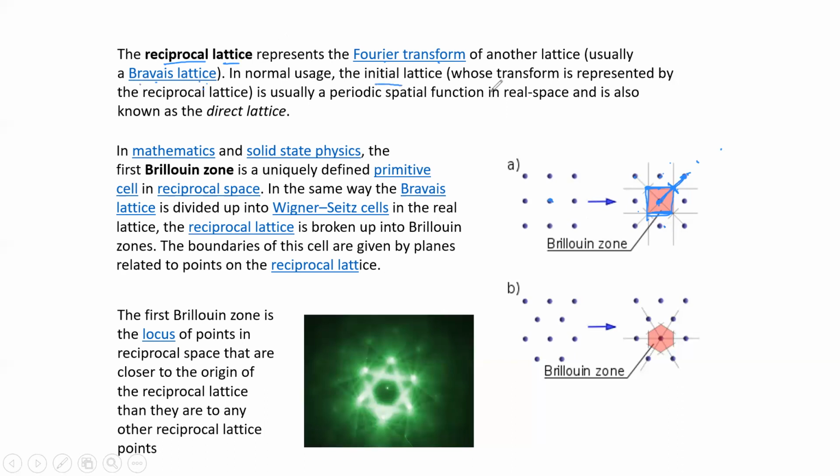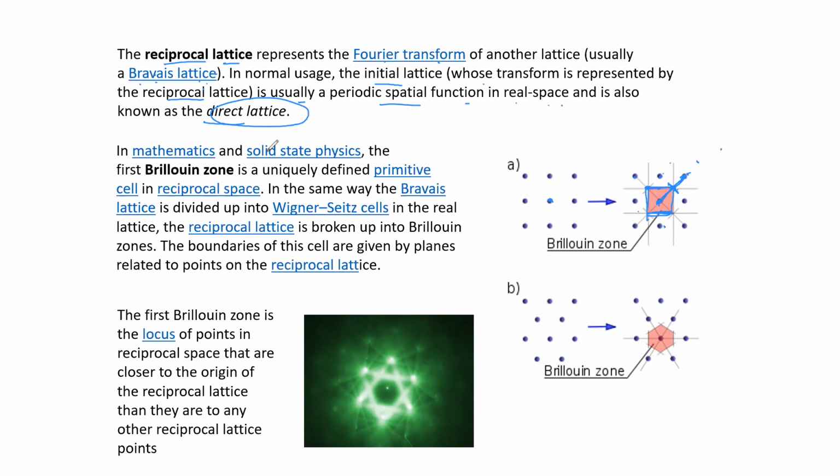So in normal use, the initial lattice whose transform is represented by the reciprocal lattice is usually a periodic spatial function in real space and is known as the direct lattice or Bravais lattice. Then HKL values of different planes we can calculate. That is part of your solid state physics portion, right? Already I think it is covered up to your MSc first year. In TY also, TY physics, you have studied that, and in first year MSc also you have that portion.